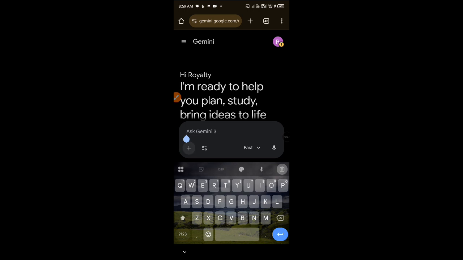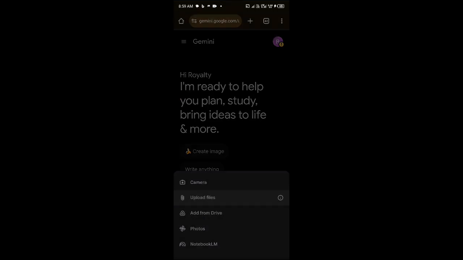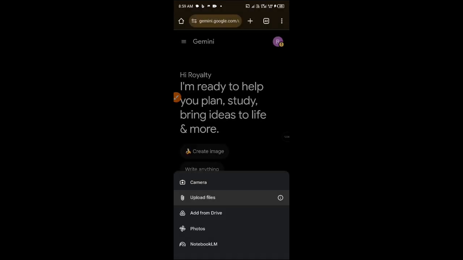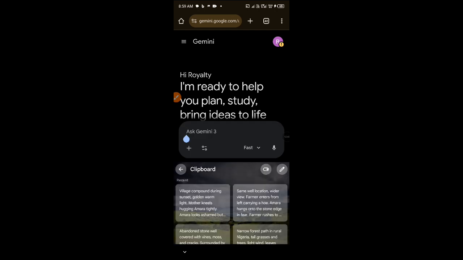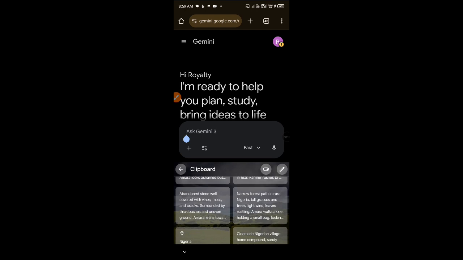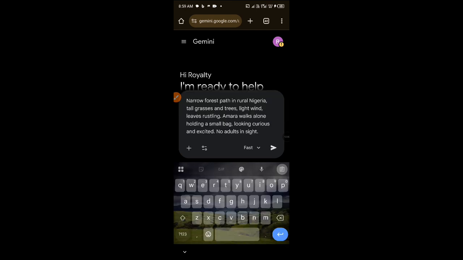Now let's prompt the next scene. Sorry, before I upload this image, I need to paste the text first. Not that I cannot upload the image before pasting the text, but I want to paste it so I'll know the characters that I'll be needing. This one: narrow forest paths in rural light. Amara walks alone, holding a small bag, looking curious and excited. No adults.